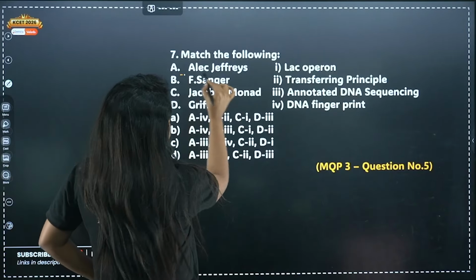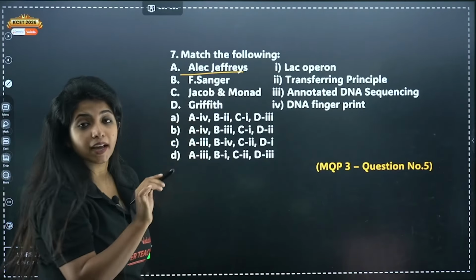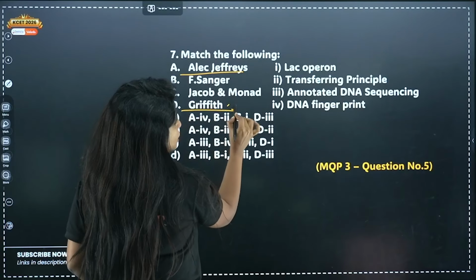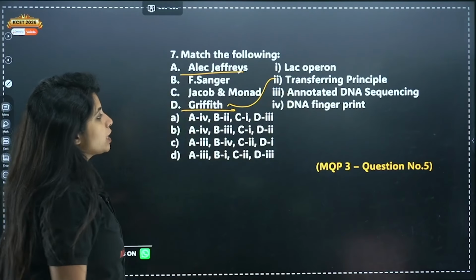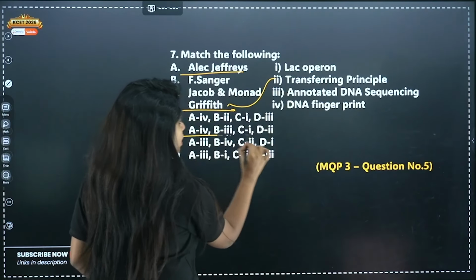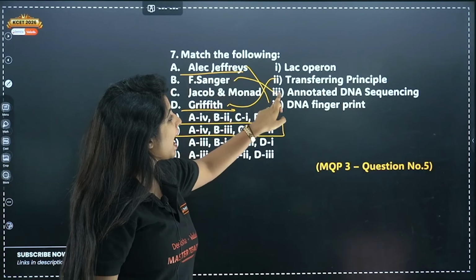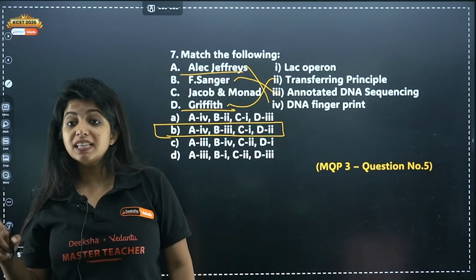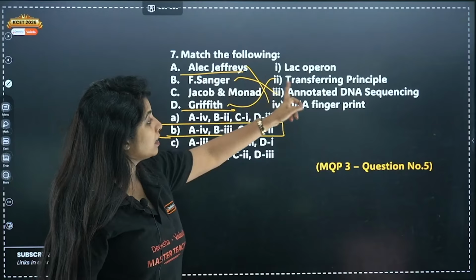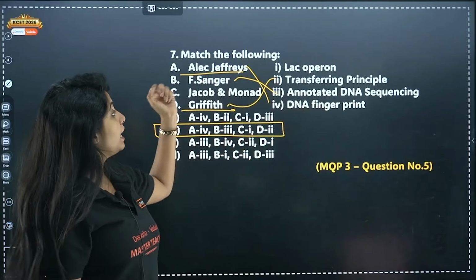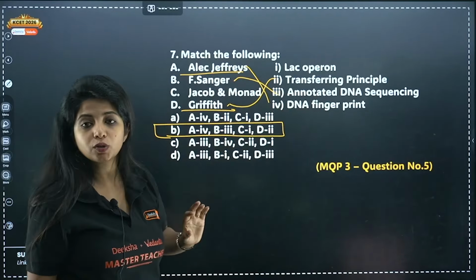Alec Jeffrey was responsible for what? The easiest thing that I know is that Griffith was the one who did the transforming principle experiment. So D goes with 2, and if I know that, then I can match the rest, right? A goes with 4. Alec Jeffrey was the one who went ahead with DNA fingerprinting. F. Sanger, Frederick Sanger, my dear children, was responsible for DNA sequencing, the whole DNA sequencing. So S for Sanger and S for sequencing, you remember like that. Alec Jeffrey has an F, fingerprinting also has an F.